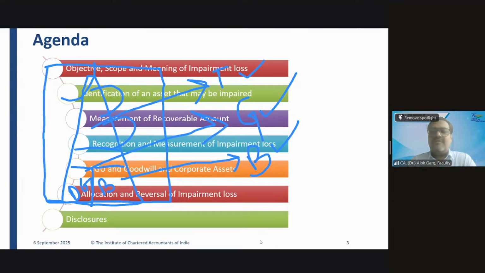No. So tell me whether value in use can be determined in case of tower, battery, diesel generator. Not independently, but as a unit, a cash generating unit.